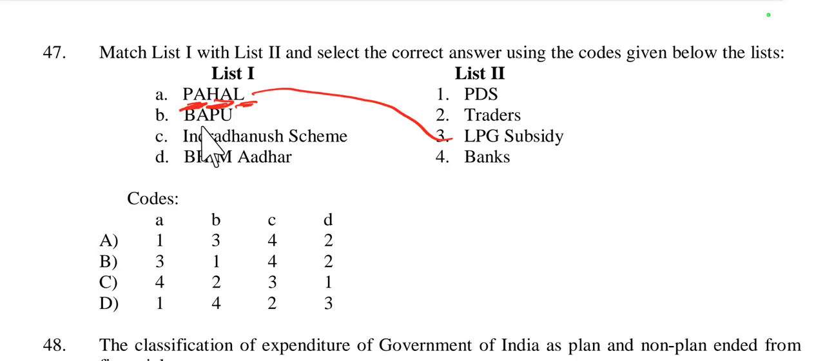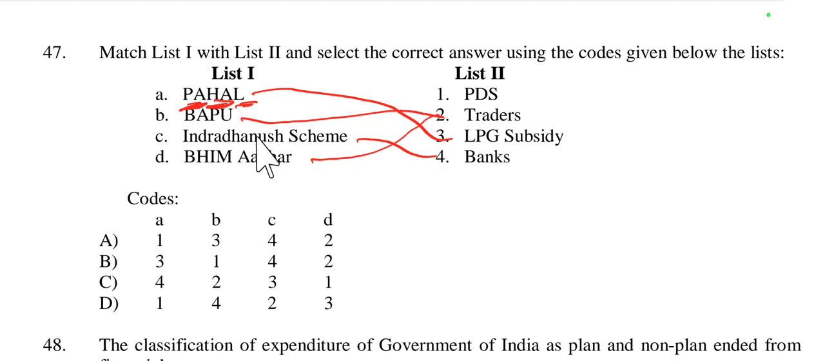Then BAPU. BAPU means भारत आहार पूरक योजना. आहार पूरक योजना, it is related with traders. Then Indradhanu scheme, it is related with banks, referring to the banking sector reforms. Then Bhim Aadhar. Bhim means Bharat interface for money. It is related with Bhim Aadhar, related with traders.